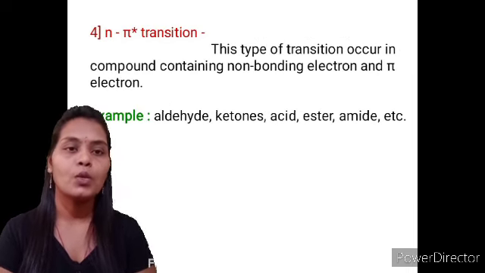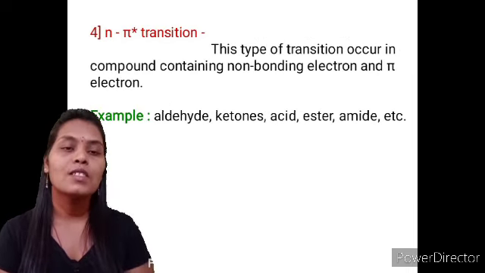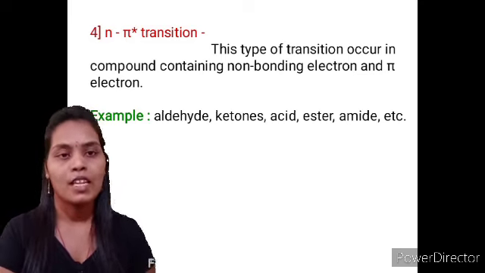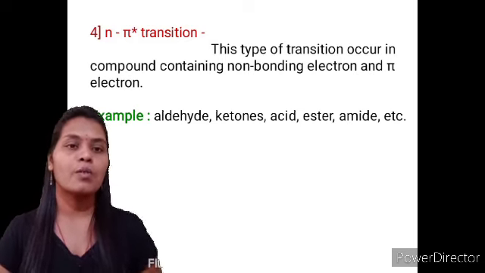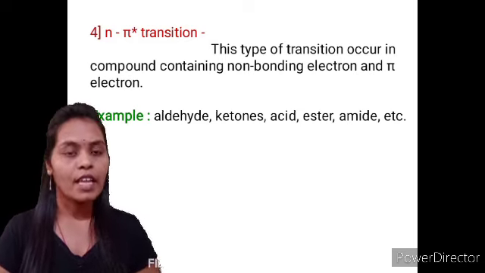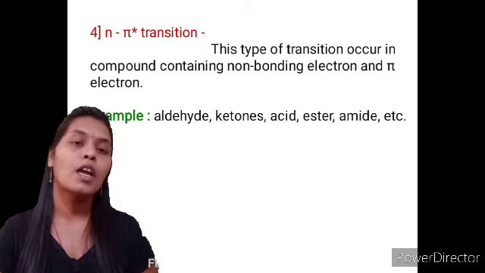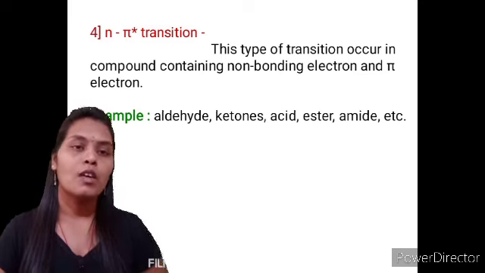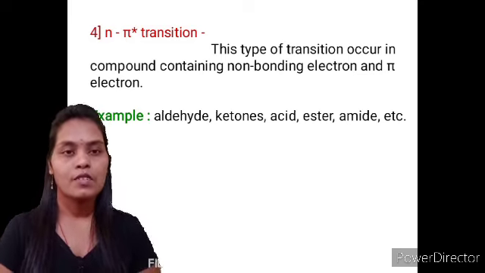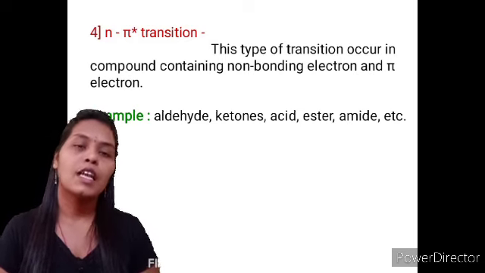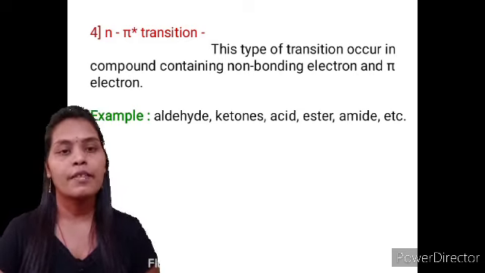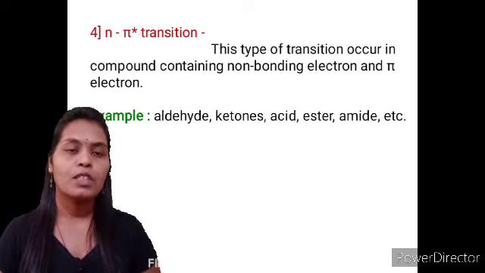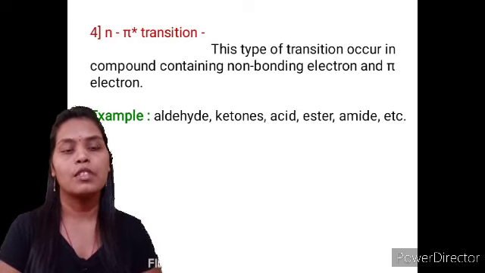Then the last one is the n to pi star transition. This transition is frequently observed in species which have sigma bonds, pi bonds, and non-bonding pairs of electrons, just like in the case of an aldehyde or a carboxylic acid. There is a sigma bond and a pi bond along with the heteroatom which has the lone pair of electrons, and that's why this n to pi star transition occurs. The energy gap between these two energy levels is very small, so the transition occurs very easily. So this is about the types of transitions which occur in a molecule.